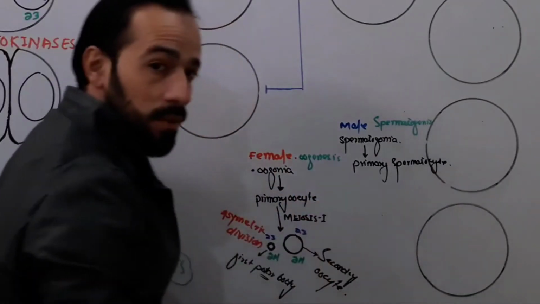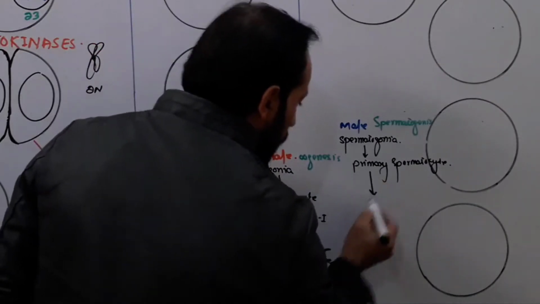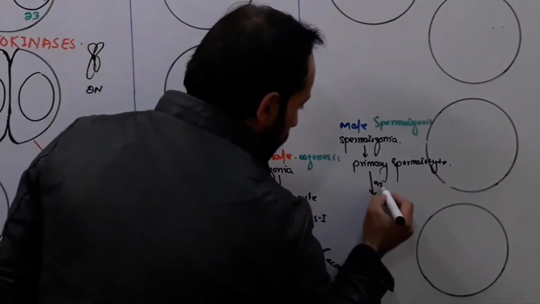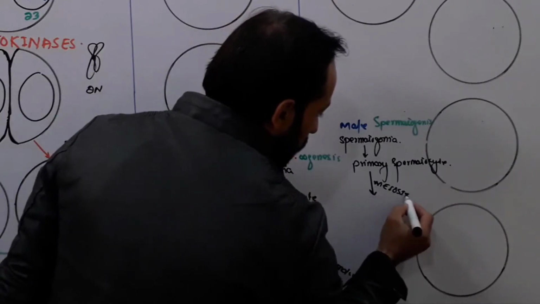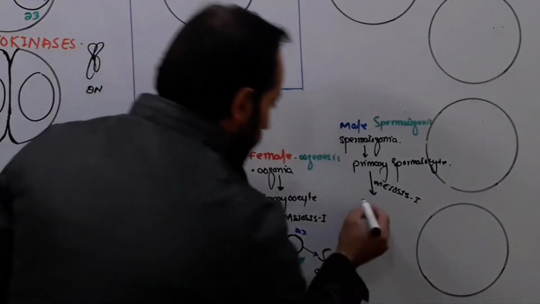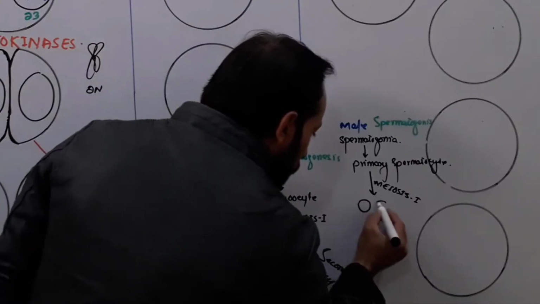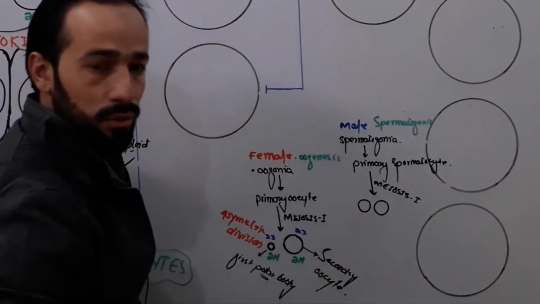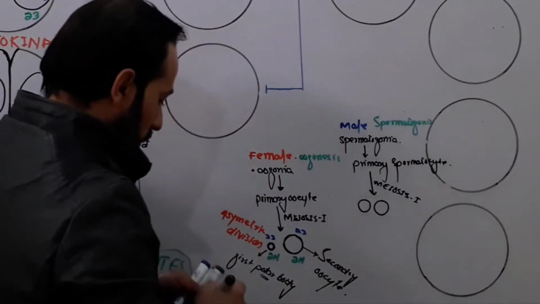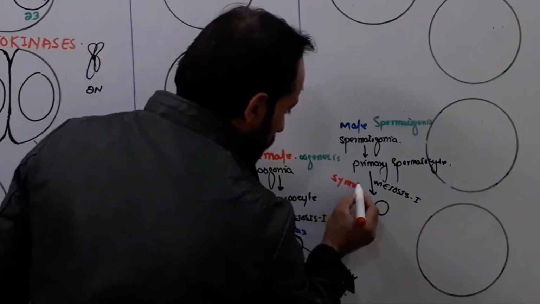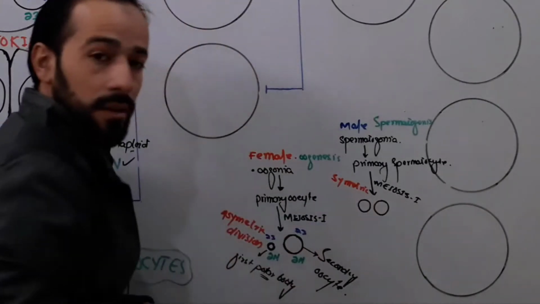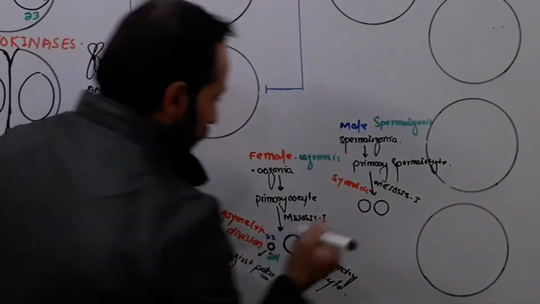And in case of male, what happens? There is symmetric division. When meiosis first completes in male, 2 cells are formed which have the same size. Both the cells have the same size. So in case of male, symmetric division occurs, right?